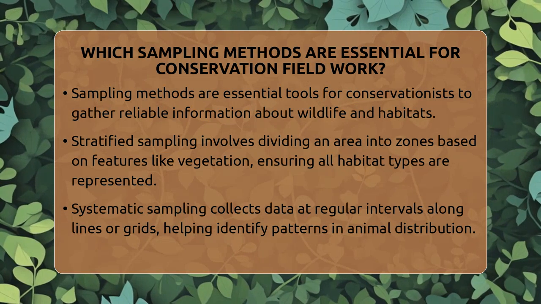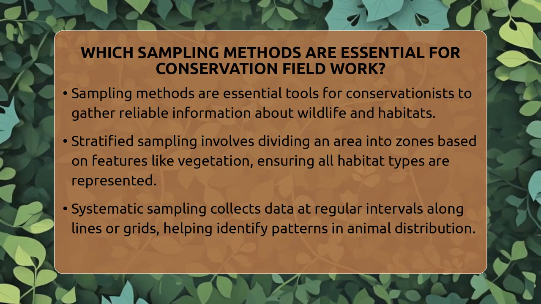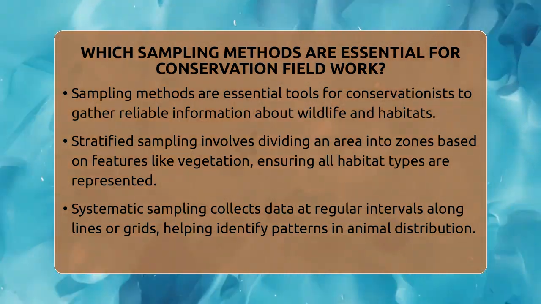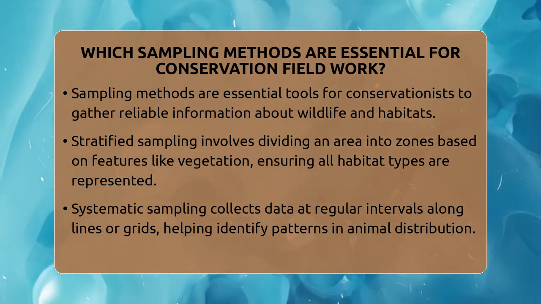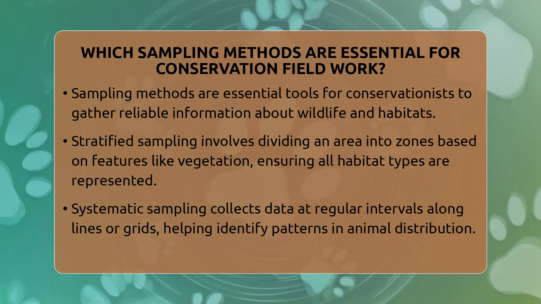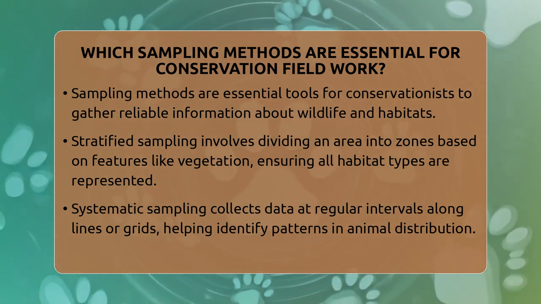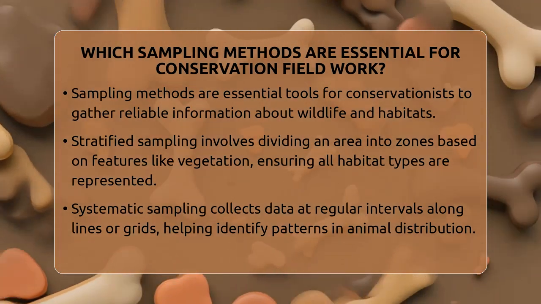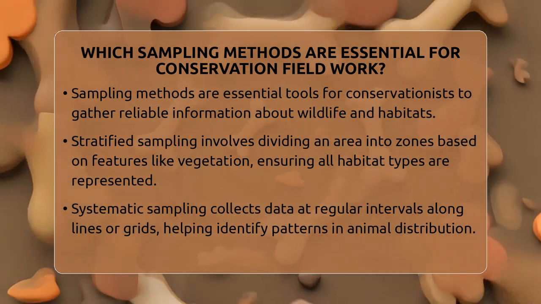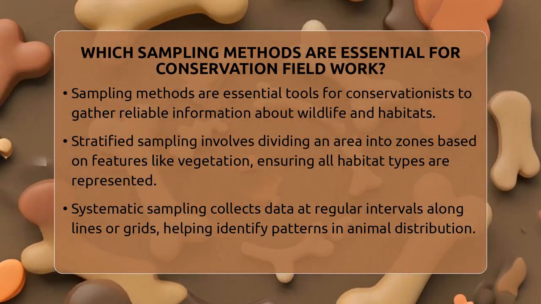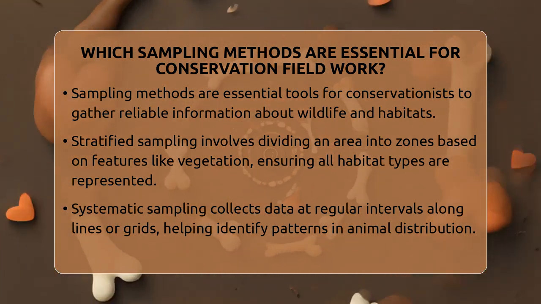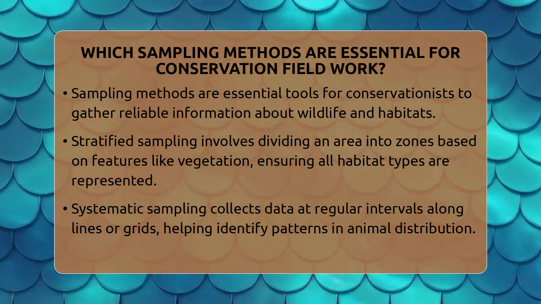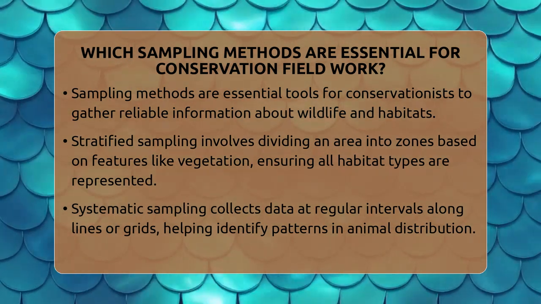One of the most common methods is stratified sampling. This involves dividing the area into different zones based on observable features like vegetation or terrain. For example, if a habitat has mostly forest and some grassland, samples are taken proportionally from each. This helps ensure all habitat types are represented, giving a clearer picture of where animals prefer to live. It's especially useful when studying diverse environments.